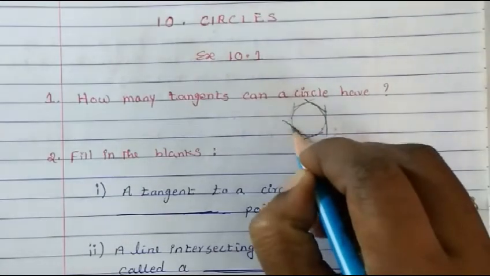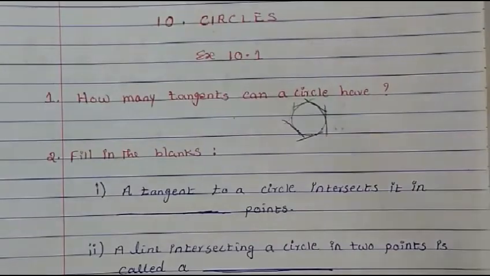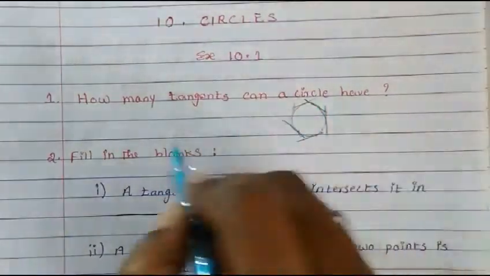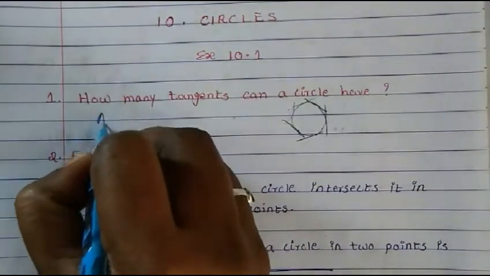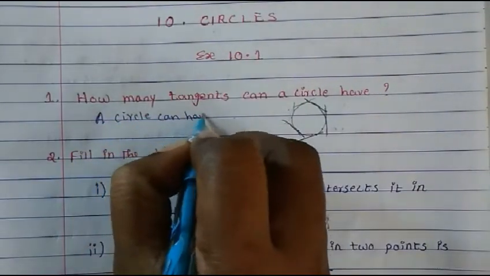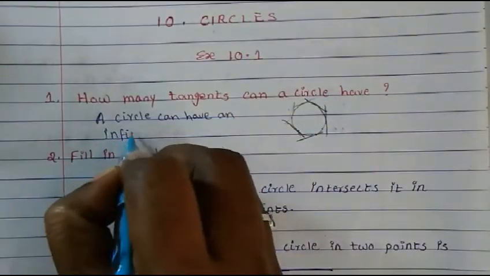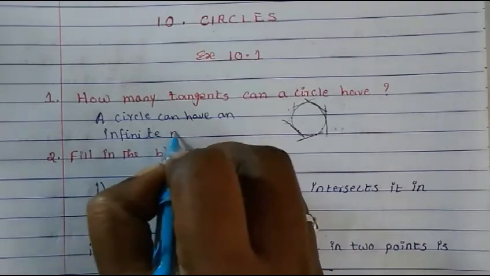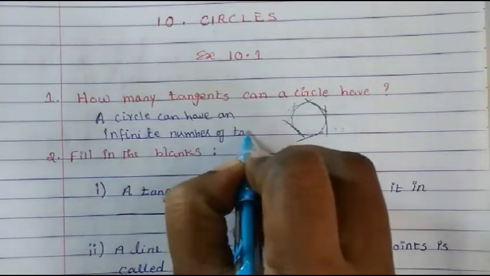That means a circle can have an infinite number of tangents.